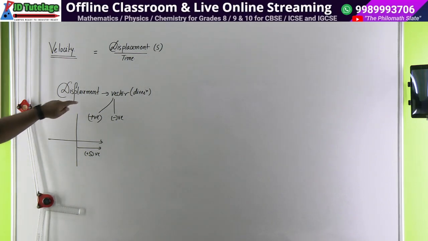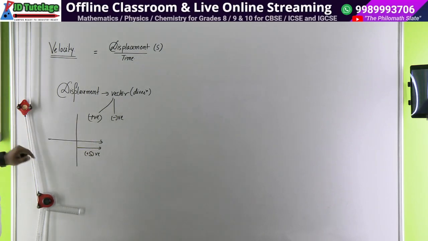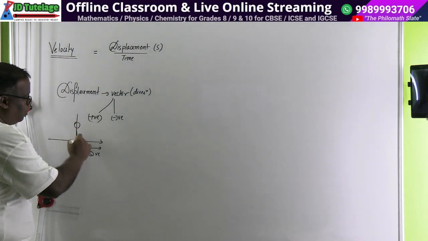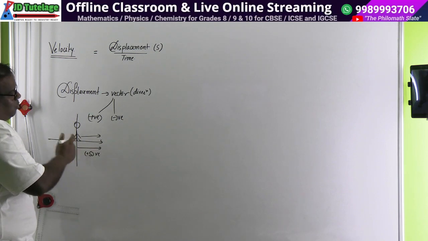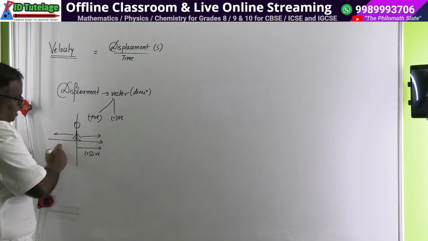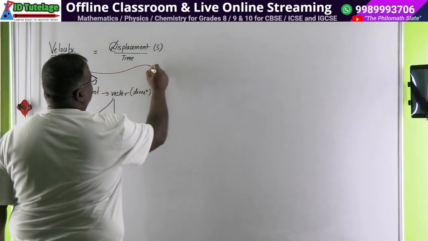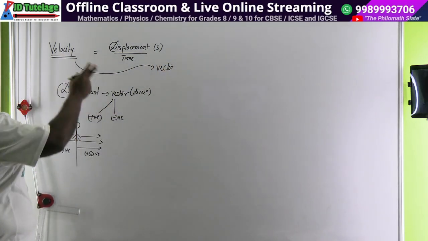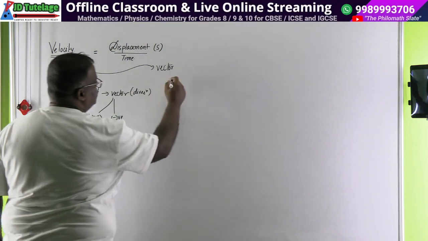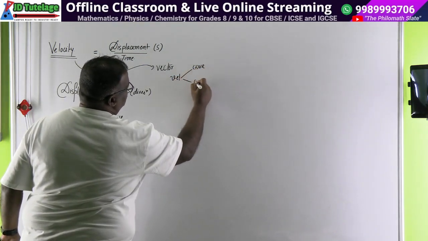Displacement is a vector quantity. It can be positive or it can be negative. Please understand. If the body is moving towards this side, which we take as a convention, if we are taking this side movement as positive, then the opposite side the displacement will be negative. That means velocity will also be a vector quantity. Unlike speed, velocity is also a vector quantity. As such, velocity can also be positive and can also be negative.